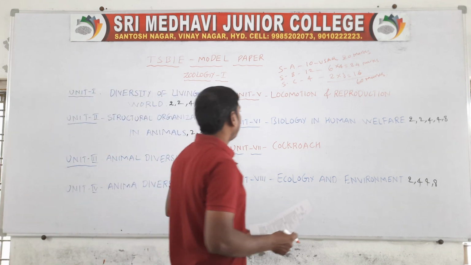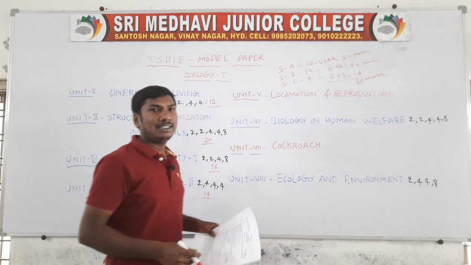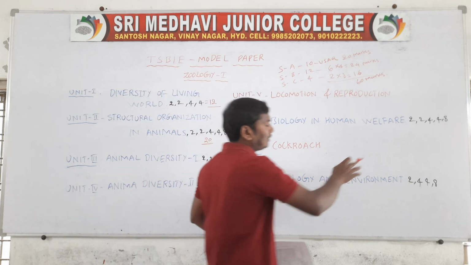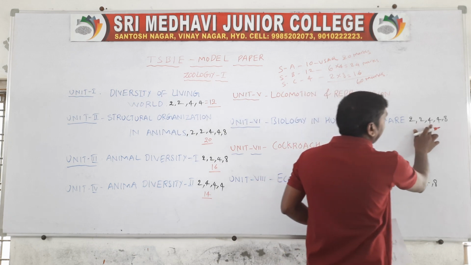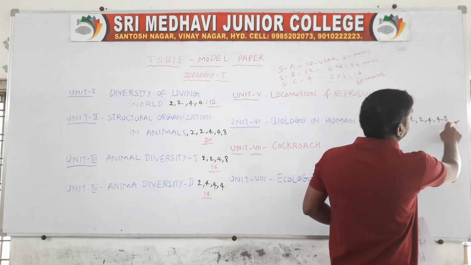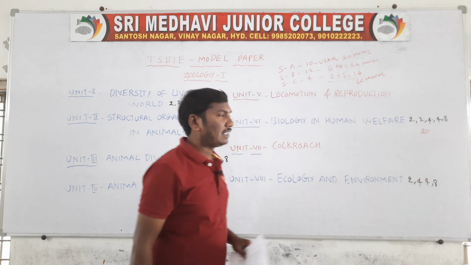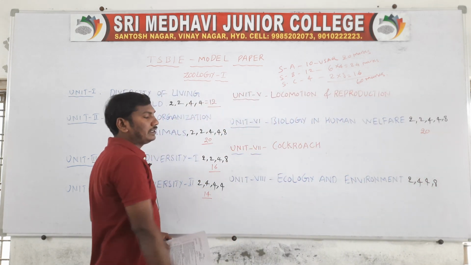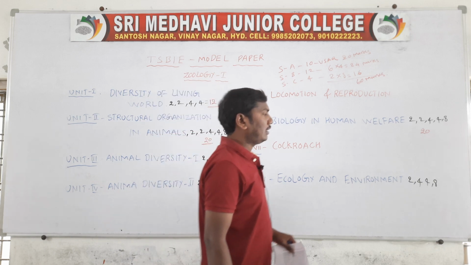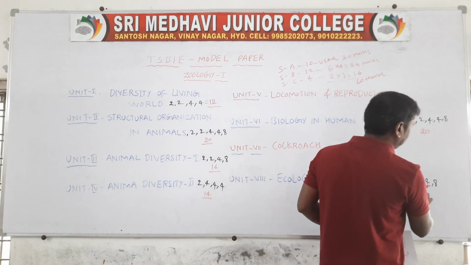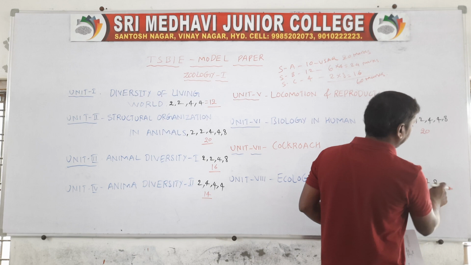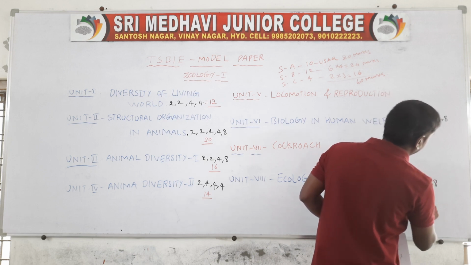Next one unit 6. So totally 2 plus 2 is 4 marks, plus 4 is 8, plus 4 is 12, plus 8, totally 20 marks. Unit 6 totally 20 marks. Next one, last lesson unit 8, ecology and environment. 2 plus 4 is 6, 6 plus 4 is 10, 10 plus 8 is 18 marks, totally 18 marks.